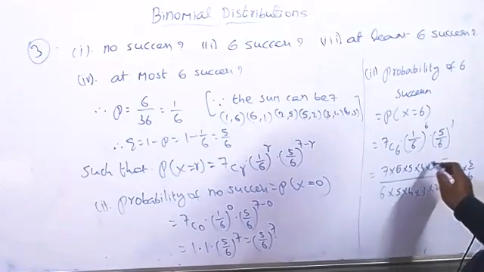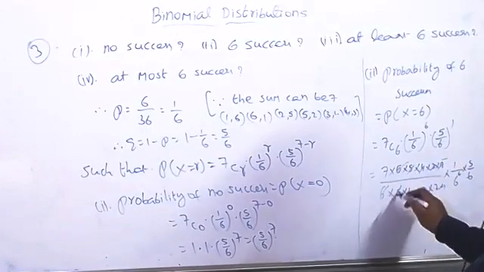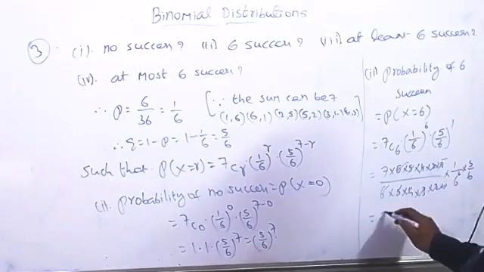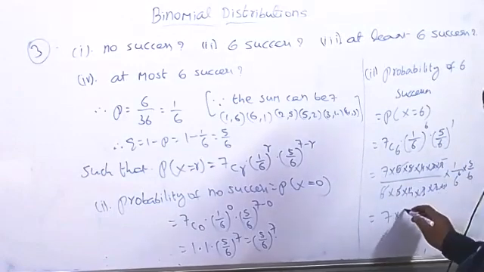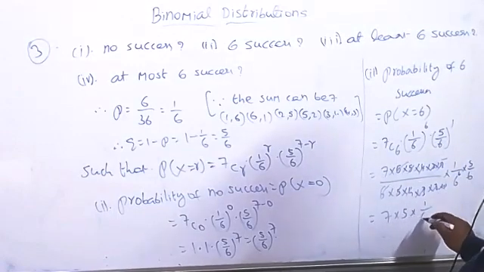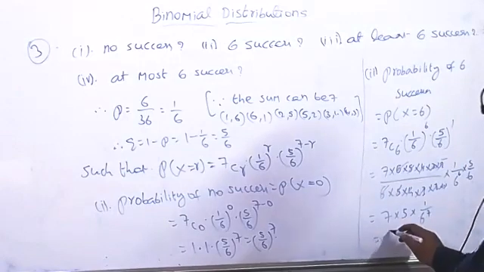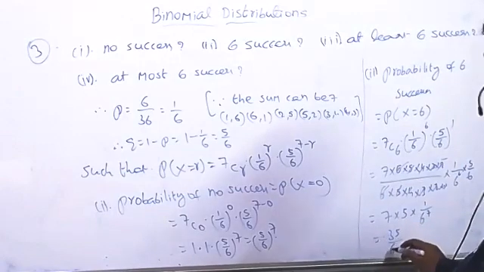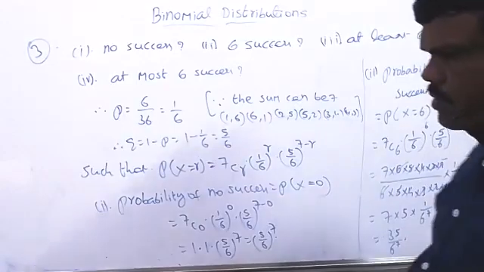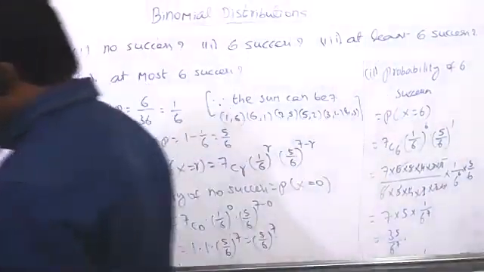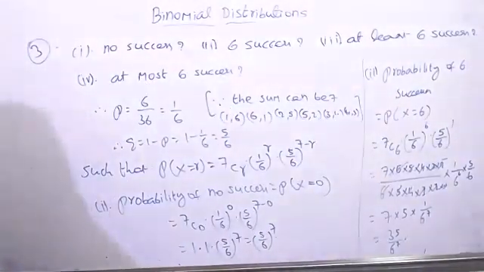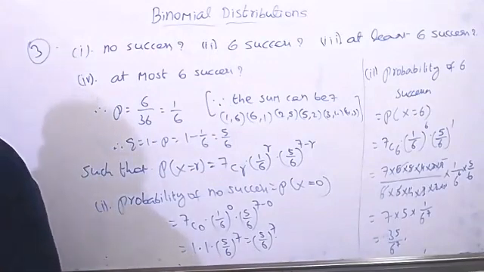And here now all the values will be cancelled, so remaining will be 7 into 5 into 1 by 6 power 7. So this is 35 by 6 power 7 is the value of that. Or else 35 into 1 by 6 whole power 7. Second one it is.